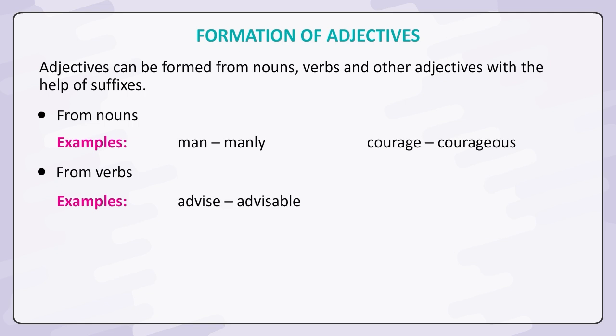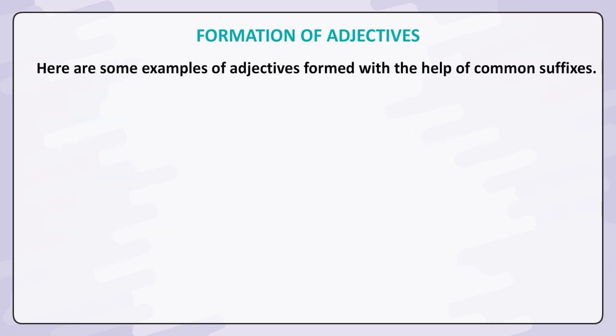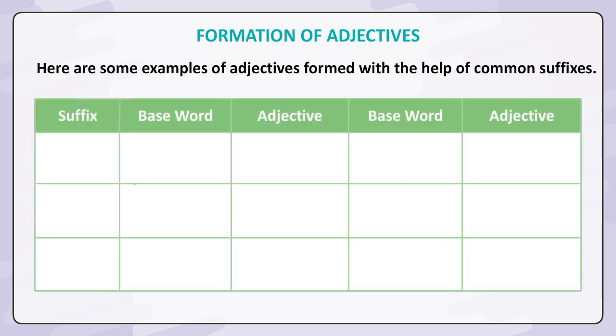Examples: advise, advisable; describe, descriptive. From adjectives. Examples: beauty, beautiful; attract, attractive. Here are some examples of adjectives formed with the help of common suffixes. Suffix, base word, adjective.